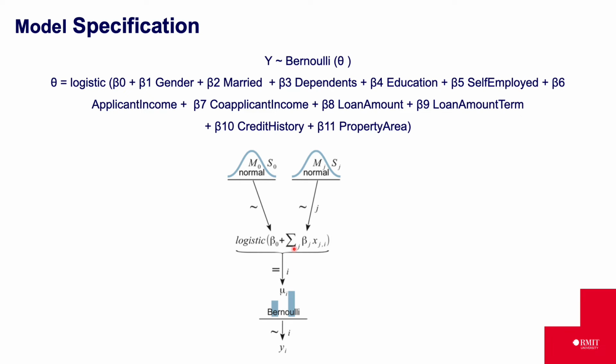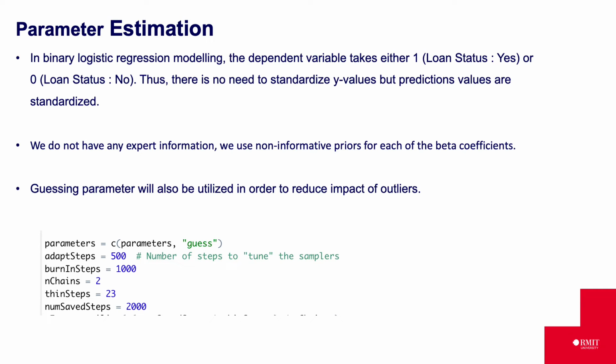As the beta parameters are continuous and defined from -infinity to +infinity, normal priors are used for each of the regression coefficients. We standardize the independent variables to improve mixing and reduce autocorrelation during the MCMC procedure. We do not standardize y values as it is binary. We then do a back transformation to get the beta values.